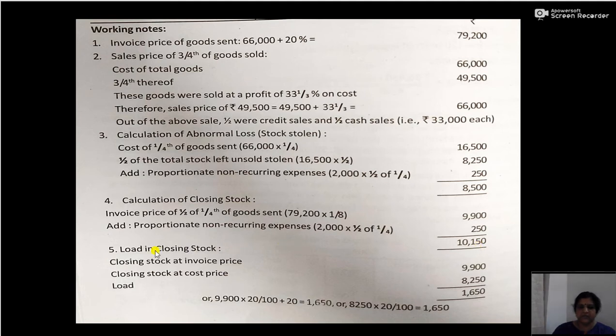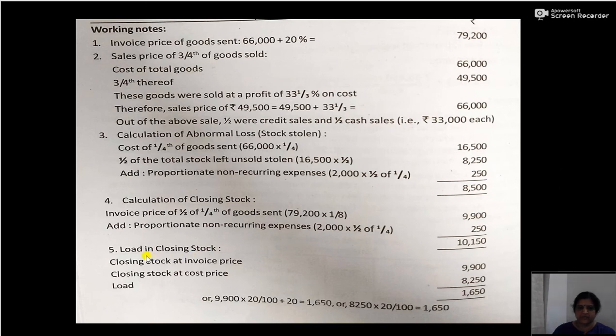Now calculate load. As the invoice price as well as the cost price is given, if you are following the invoice price method, then you have to compute load, and you will have to record this in the consignment account. So what about the load? Here you have to calculate load in consignment stock as well as load in goods sent on consignment. So there will be two types of load.